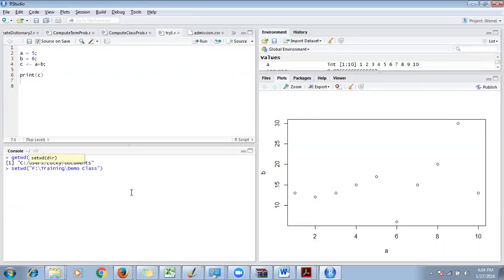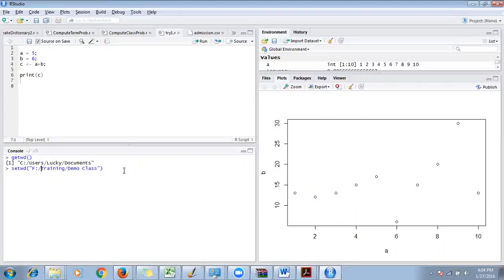But remember one thing: backslash in R is a special character. If you're using backslash in a path, please remember to use a double backslash instead of a single backslash. If you are not comfortable with double backslash, don't worry, use a single forward slash.